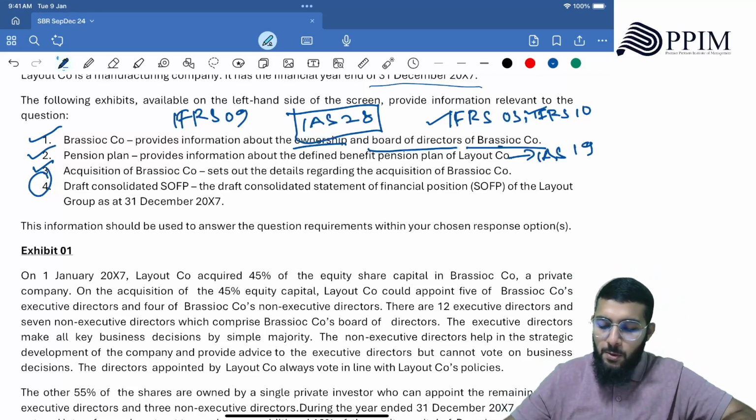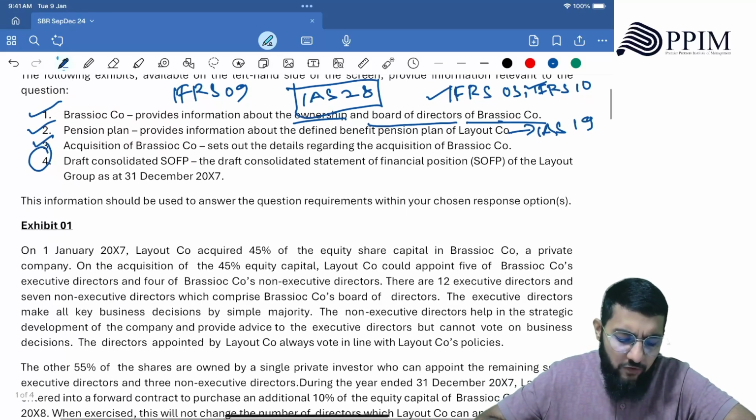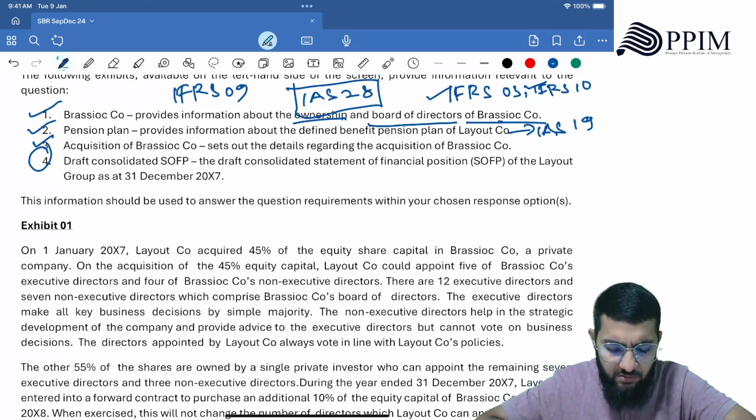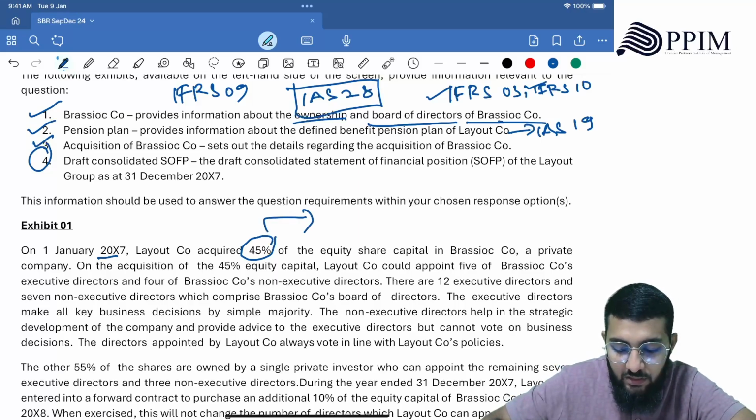Okay, right. Exhibit number 1. On 1st of January 20x7, Layout Co. acquired 45% of equity share capital in Brasiocco. Okay, 45%. Control.